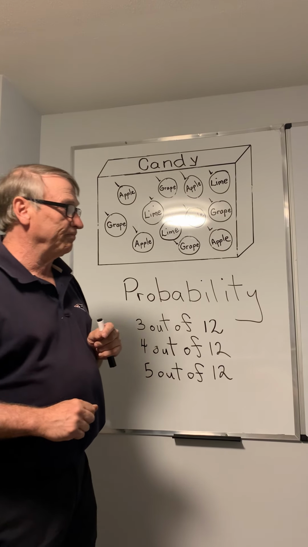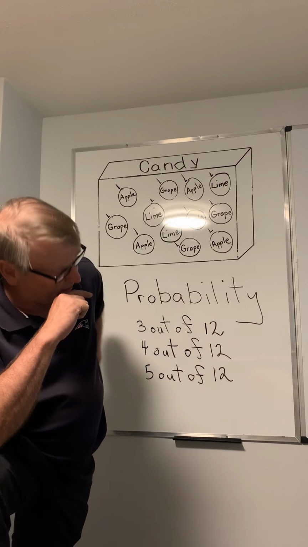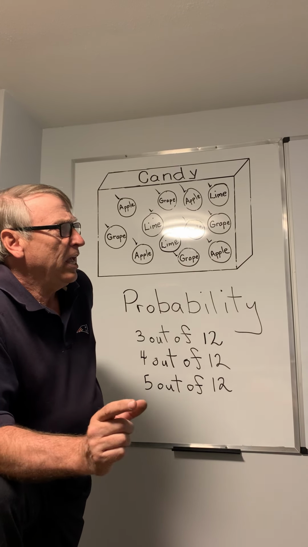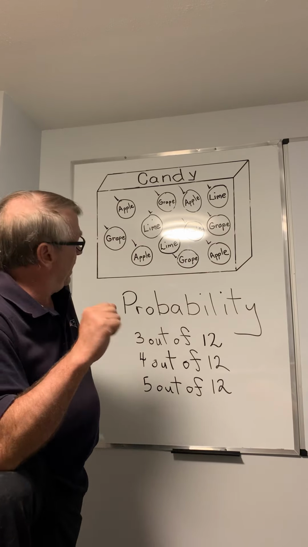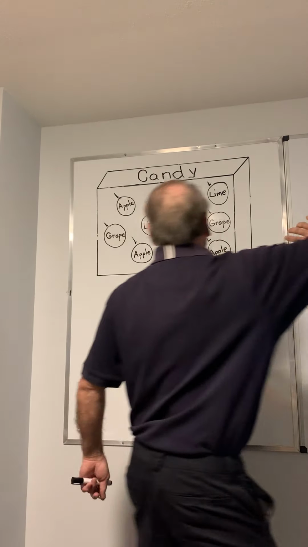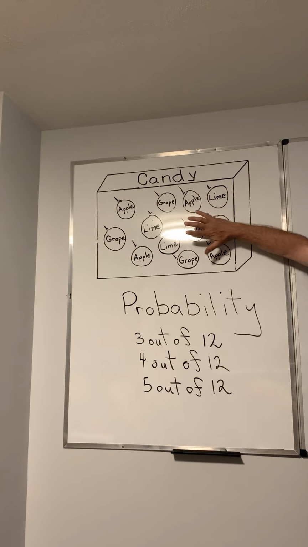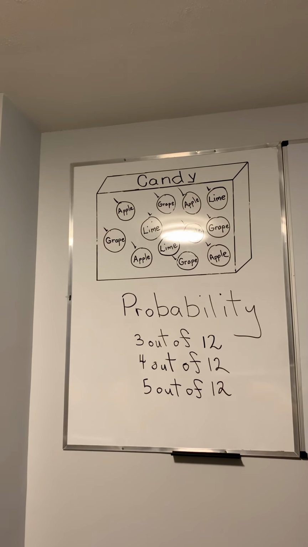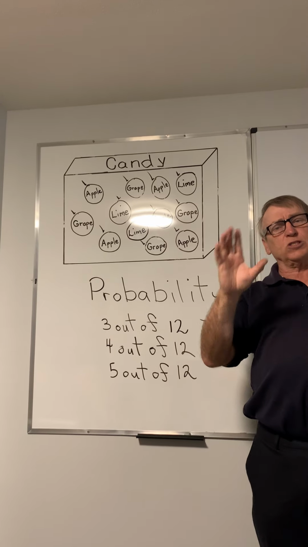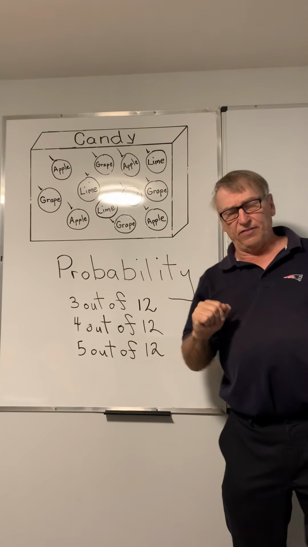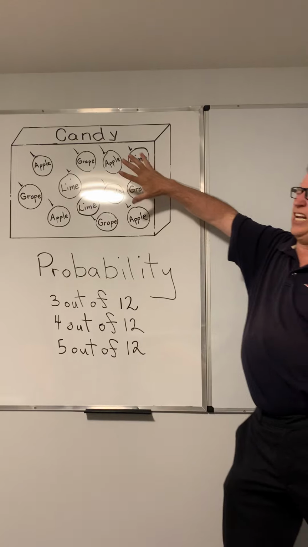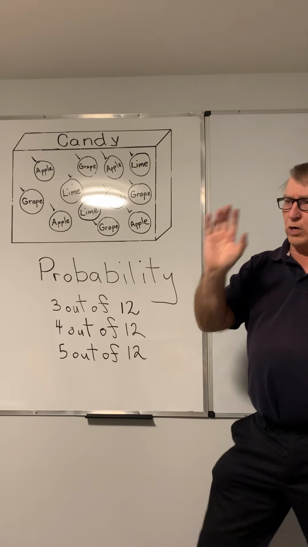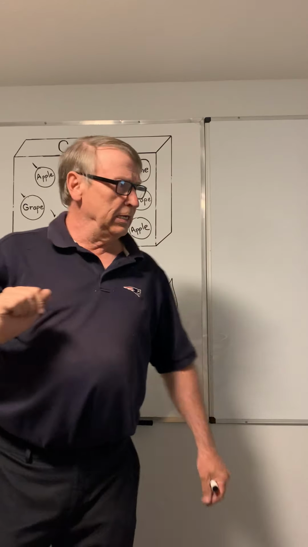Okay, now here's a trick one for you. Very hard one. This is for Cassidy. Cassidy, if I just took my hand and stuck it in the box and pulled one out, what one would I most likely choose?